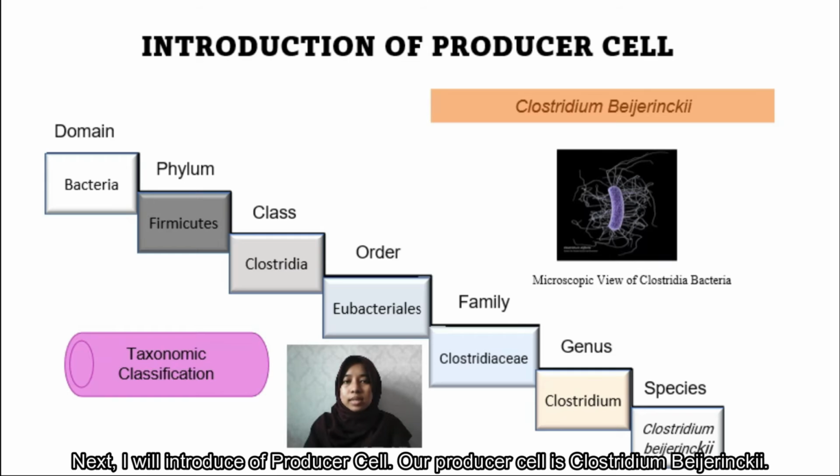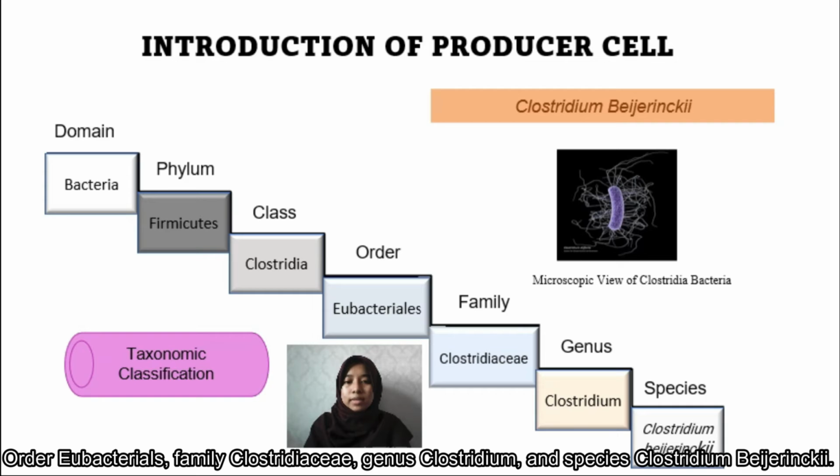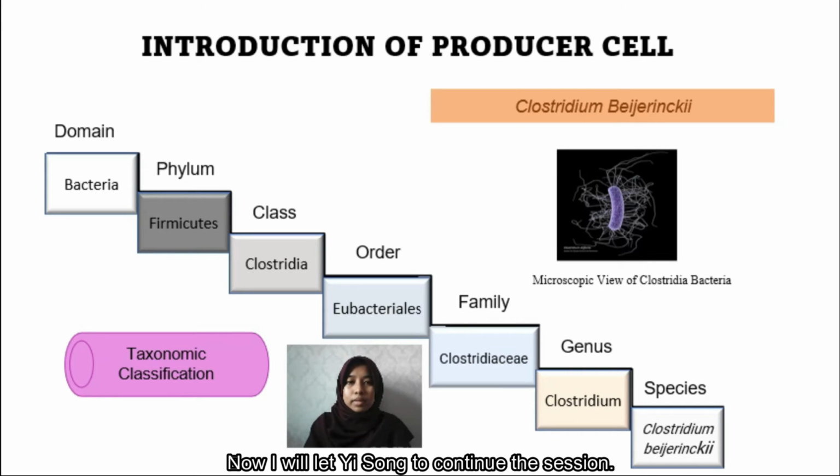Next, I will introduce our producer cell. Our producer cell is Clostridium beijerinckii. The table shows the taxonomic classification of C. beijerinckii. First, the domain is bacteria, phylum Firmicutes, class Clostridia, order Eubacteriales, family Clostridiaceae, genus Clostridium, and species Clostridium beijerinckii. Now, I will let Song continue the session.